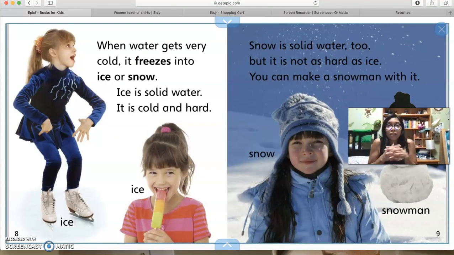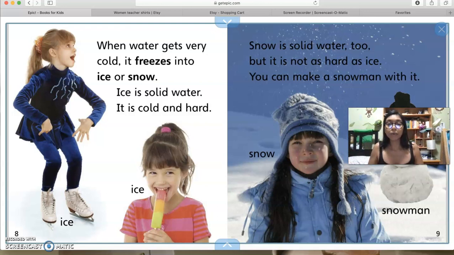When water gets very cold, it freezes into ice or snow. So ice is solid water. It is cold and hard. And this is what we spoke about yesterday too when we were talking about water and its superpowers, right? Which actually I'm going to record that video too. So when water freezes, it turns to ice. And ice we see when, for example, this little girl, she's ice skating, right?